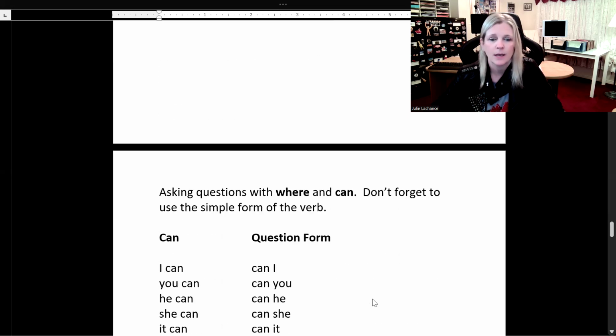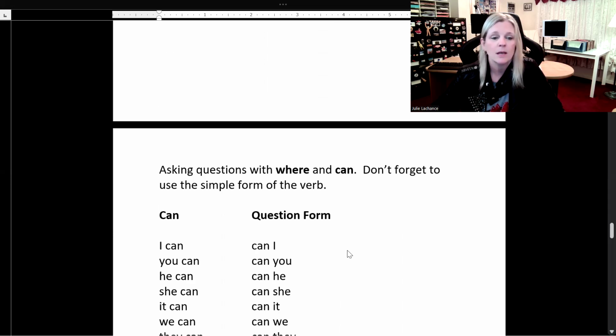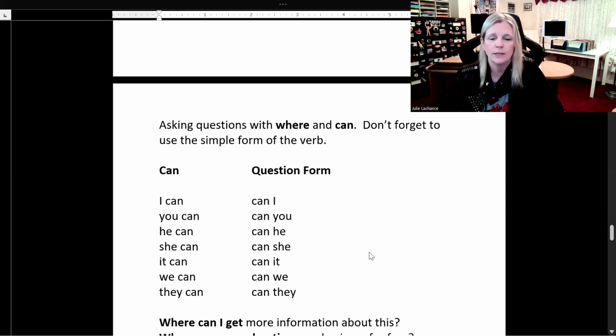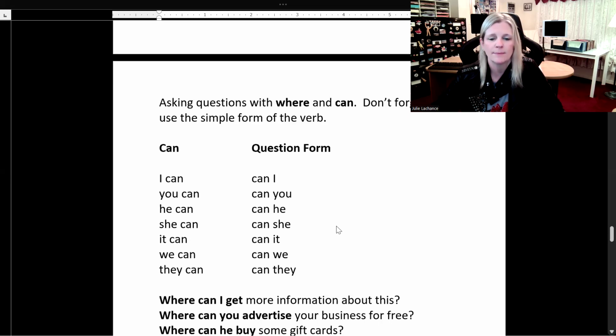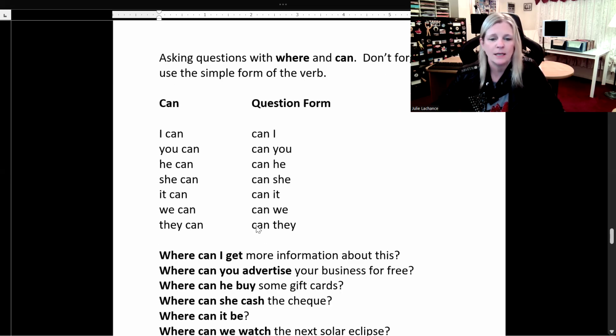Always. Asking questions with where and can. Don't forget to use the simple form of the verb when using can or even the negative can't. Same thing. So I can, switch it around to create the question form. Can I? You can, can you? He, she, it can, question form, can he, she, it? We can, can we? They can, can they?